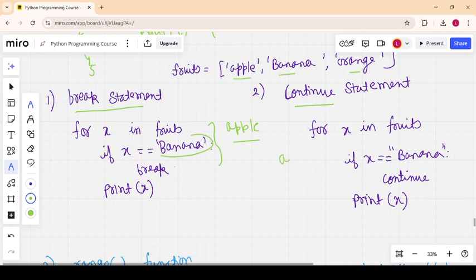Here the output is apple, and banana is not printed, because we continue. The code written below the continue will not be executed. Then we move on to orange. Okay, so I think you understood the break and continue statements.